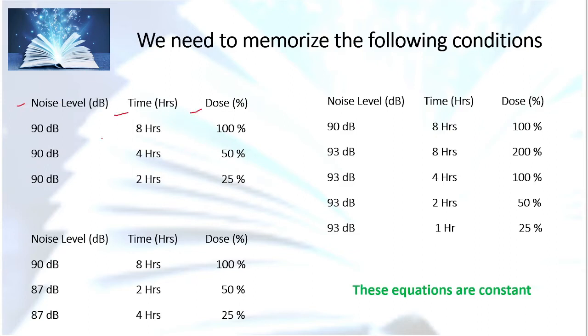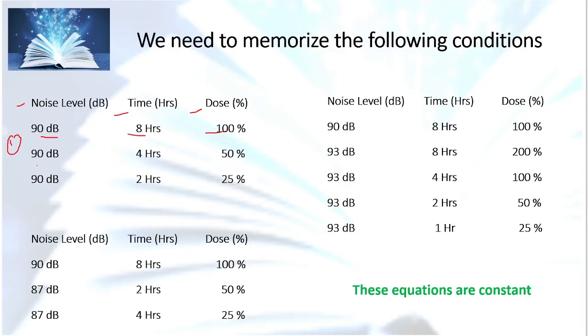So let's go to the first table, table number 1. This table represents the relationship between noise level, time and dosage. In this table, 90 decibel for 8 hours represents 100% of dosage.